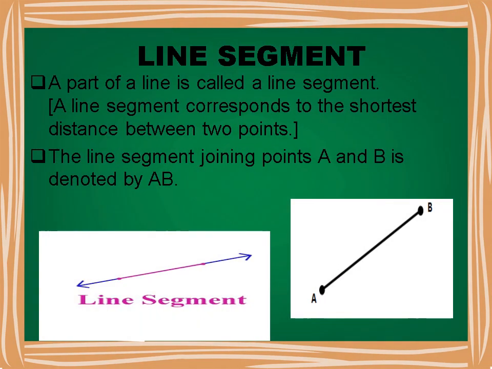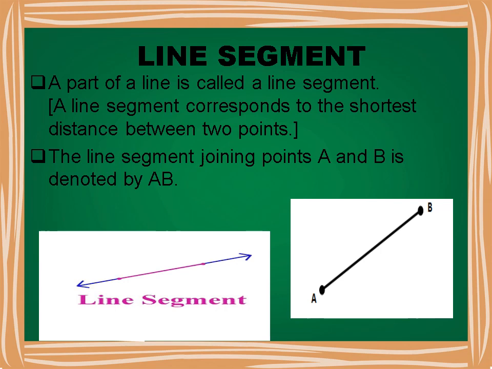Let us understand what is a line segment. A line segment is defined as the shortest distance between 2 points. These points are called the end points. A line segment is made up of unlimited points. A line segment can also be drawn as a part of a line. Unlike a line, a line segment has a definite length.